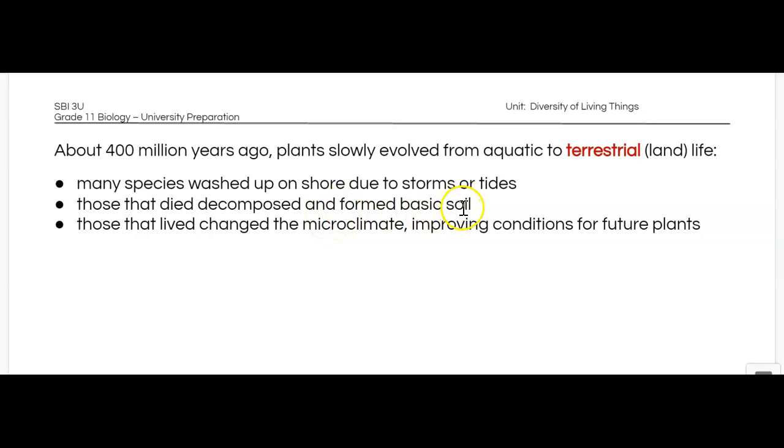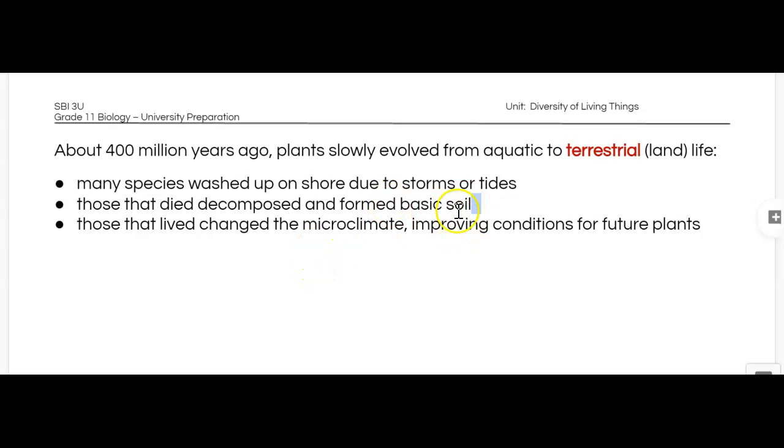And what they did is they formed our basic soil. Sort of like how you can take clippings and put them in a compost, and with the right set of conditions, they will become a nutrient mix that you can add to existing soil to help grow your garden. Sometimes we call those pioneer plants, because they're forming the basic soil, and then plants grow on that basic soil.